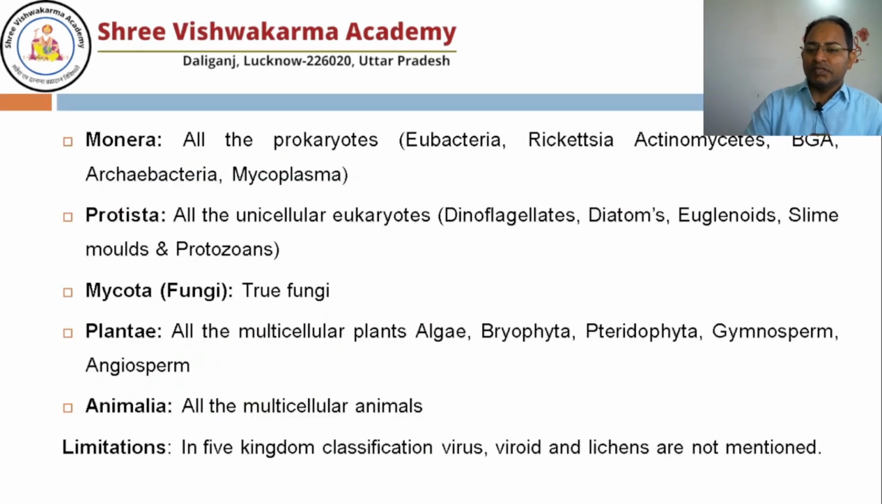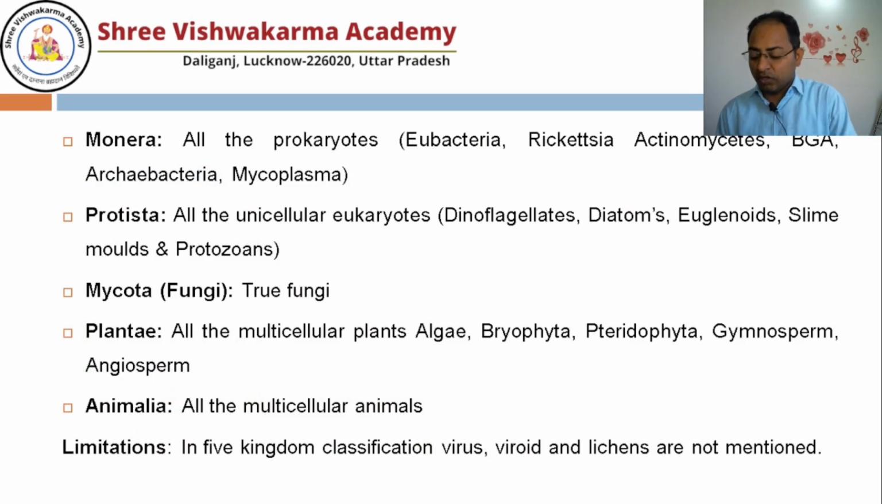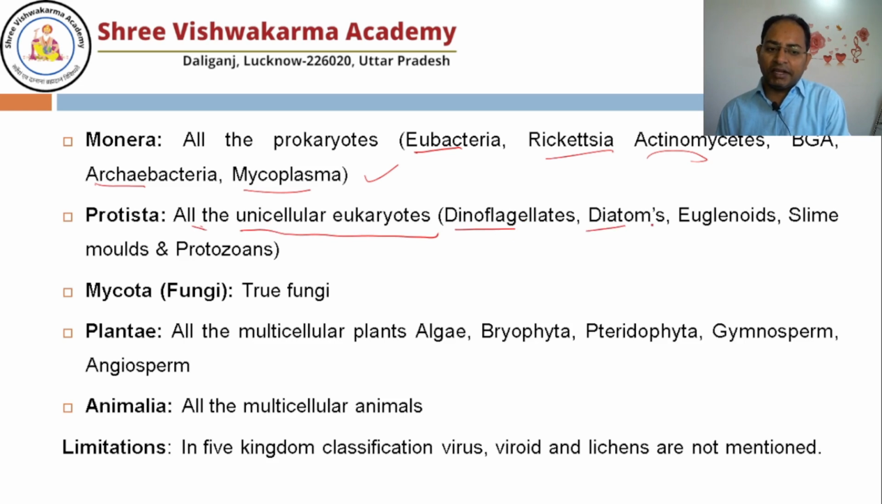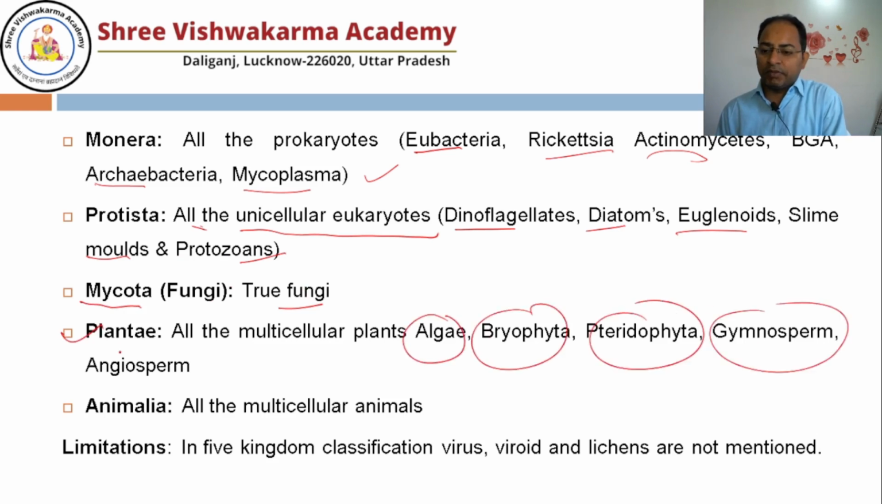But there is still certain limitation. In the Monera, these are the things that we are going to discuss in detail. Monera has all the prokaryotes, like Eubacteria, Rickettsia, Actinomycetes, blue-green algae, Archaebacteria, Mycoplasma. That I will teach you while I discuss the kingdom Monera. Then in the Protista, all the unicellular eukaryotes are there. I will discuss the dinoflagellate, the diatom, the euglenoid, the slime mold, and protozoa. All the fungi we'll discuss under the kingdom Mycota, the true fungi, and the Plantae. We have to discuss algae, bryophyta, pteridophyta, gymnosperm, and angiosperm.